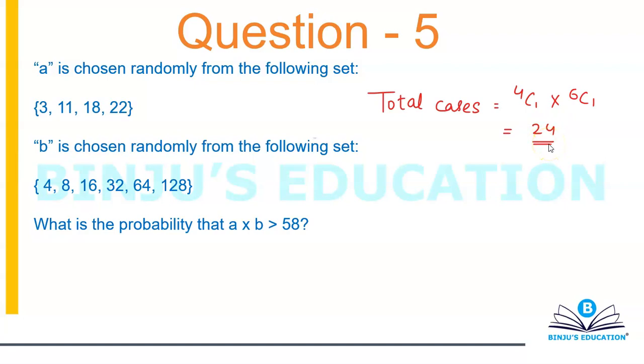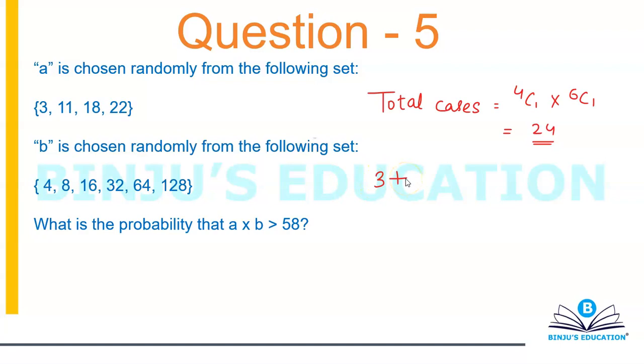Now I'll have to check it mechanically for each and every case in which my product will be greater than 58. So let's start with 3. 3 into 4 will give me 12. 3 into 8 is going to give me 24, not possible. 3 into 16 is going to give me 48, not possible. But 3 into 32 will give me 96, and 64 and 128 will automatically give me a product greater than 58. So I have 3 cases with 3.